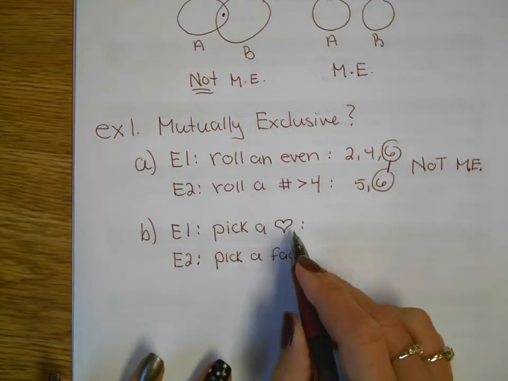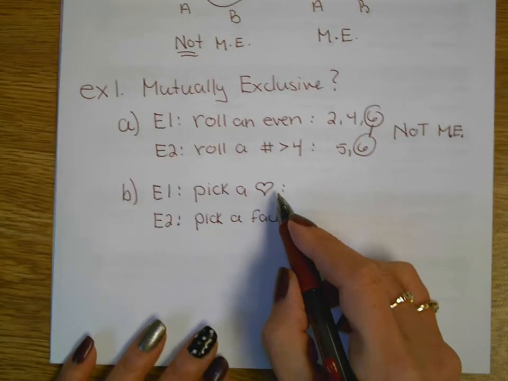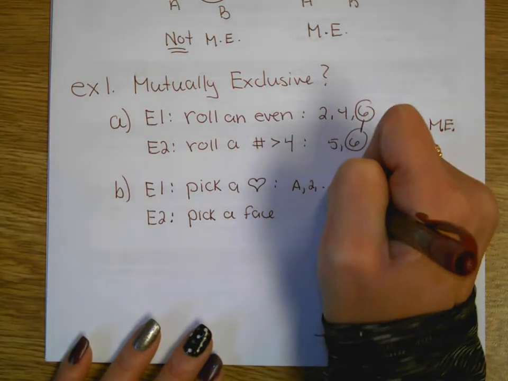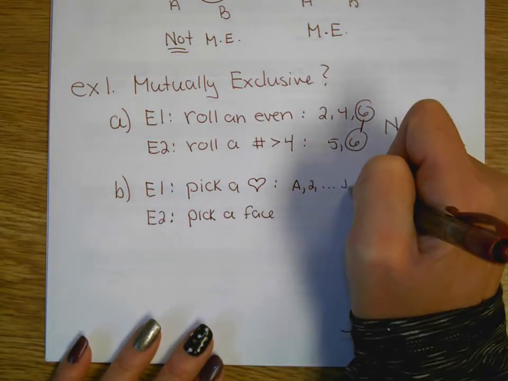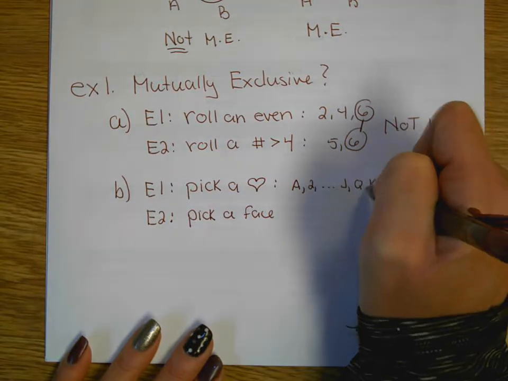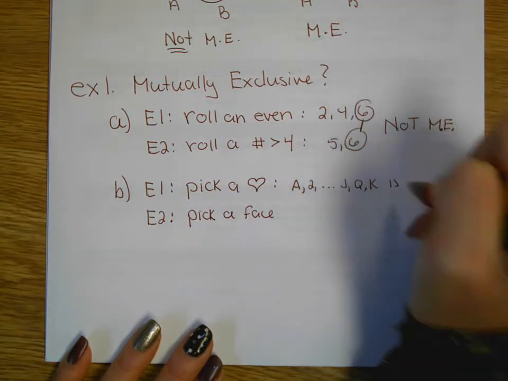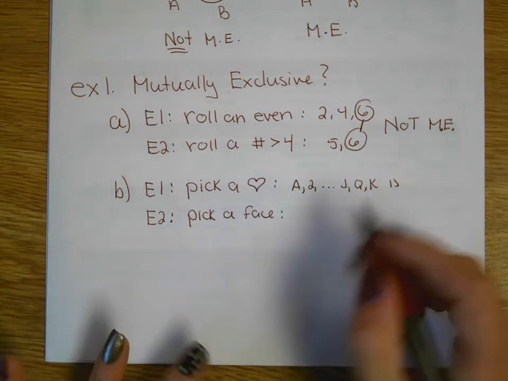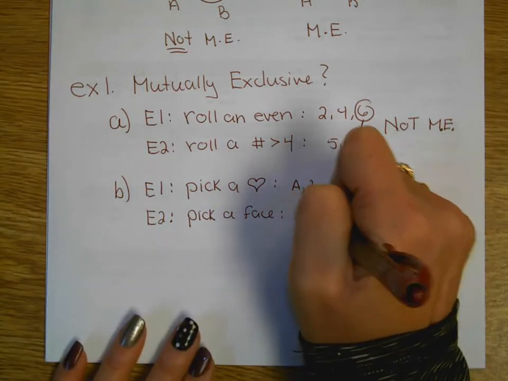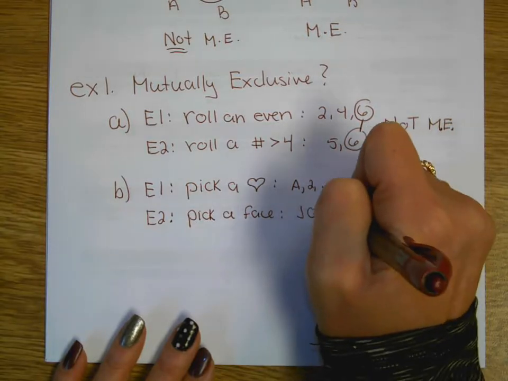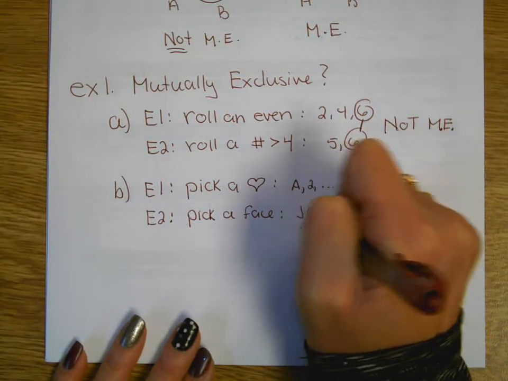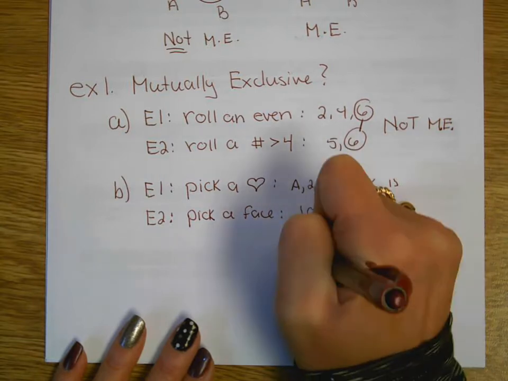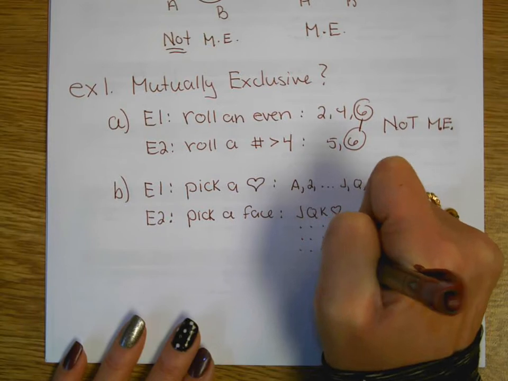Well, if you think about the deck of cards in the hearts, you've got 13. You've got the ace, 2, 3, 4, 5, 6, 7, 8, 9, 10, jack, queen, king. So there's 13 outcomes in that event. Face cards, remember, are all of your jacks, queens, and kings. And we've got jack, queen, and king of hearts, jack, queen, king of diamonds, jack, queen, king of spades, and jack, queen, king of clubs.